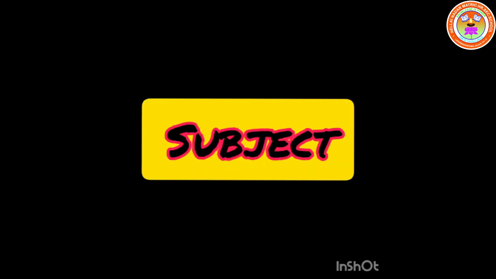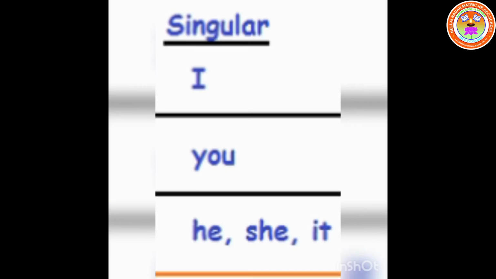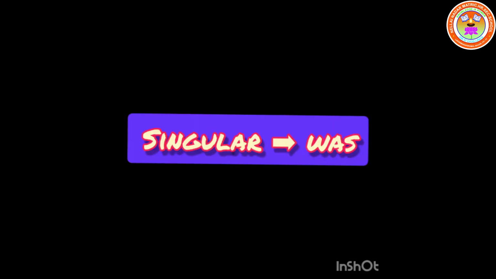Then according to the subject, we need to change the auxiliary verb. If the sentence has I, he, she and it, we have to use the auxiliary verb was, which means if the subject is singular, we use was.